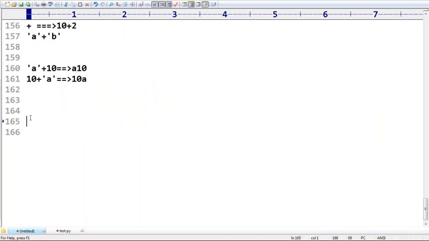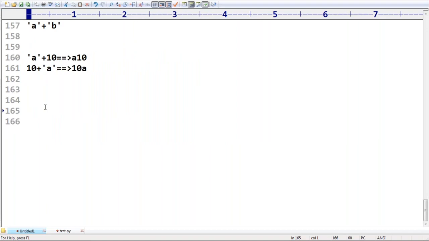Clear? So is the plus operator applicable for string type or not? Yes, the plus operator is applicable, but make sure both arguments are string type only. By mistake, if any other type, immediately you are going to get an error by default.